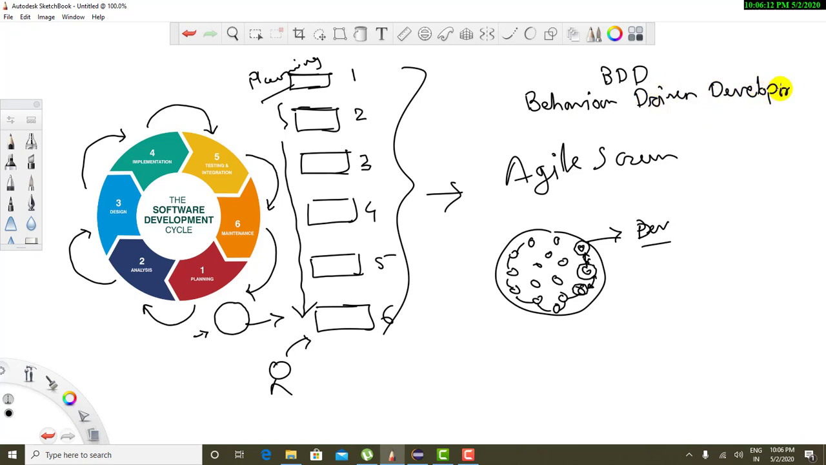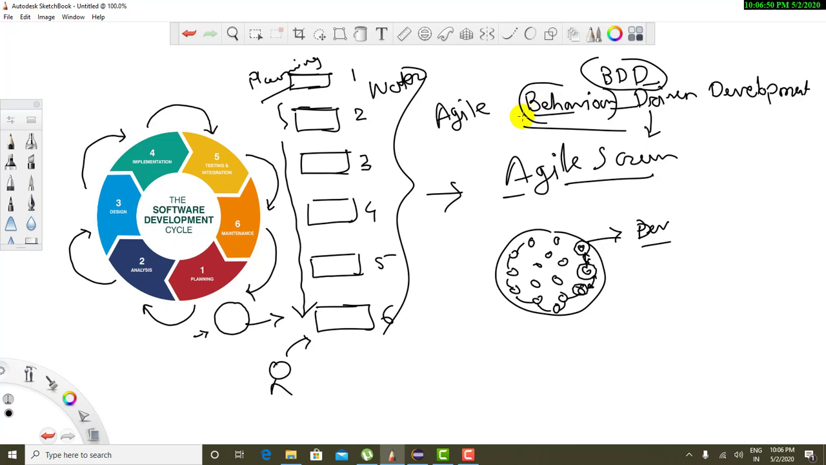Now, how is it different from the waterfall model and from agile? Behavior driven development mainly focuses on the behavior of the entire application and its features. So, you can consider BDD as a plugin to Agile. It is not going to replace Agile at all, and it is not different from Agile, but you can use BDD as a plugin to agile scrum. It is not necessary to use BDD in agile, but you can consider BDD as one of the plugins you can use with agile.